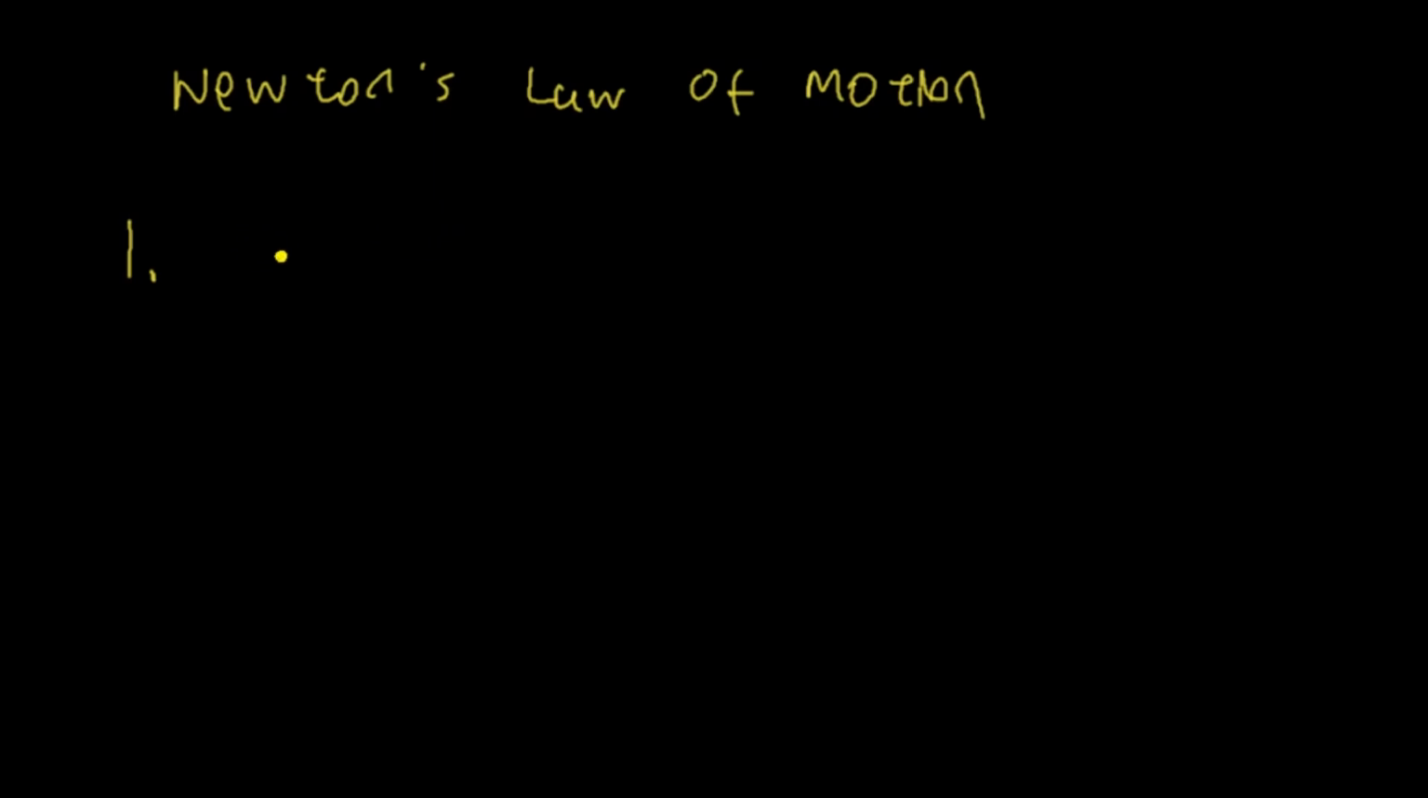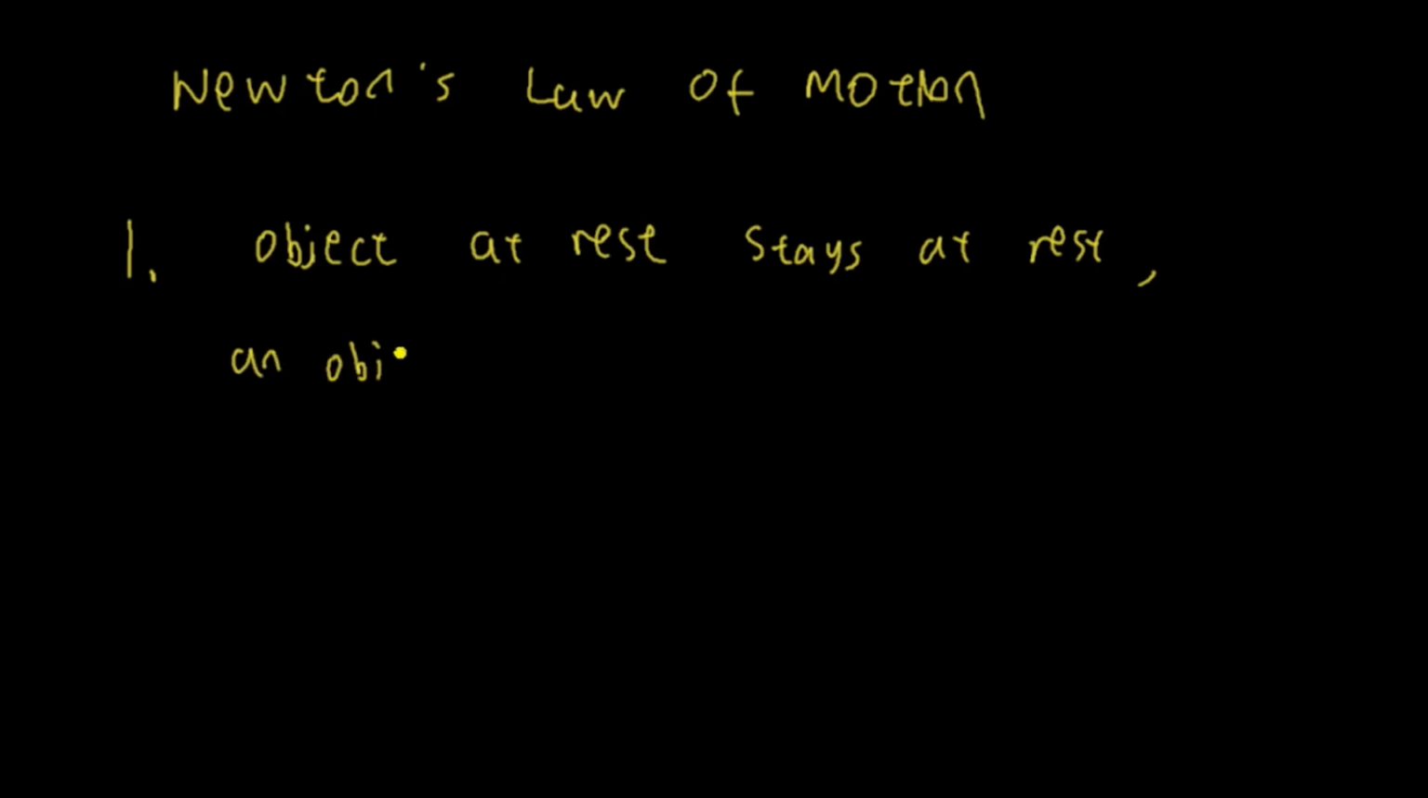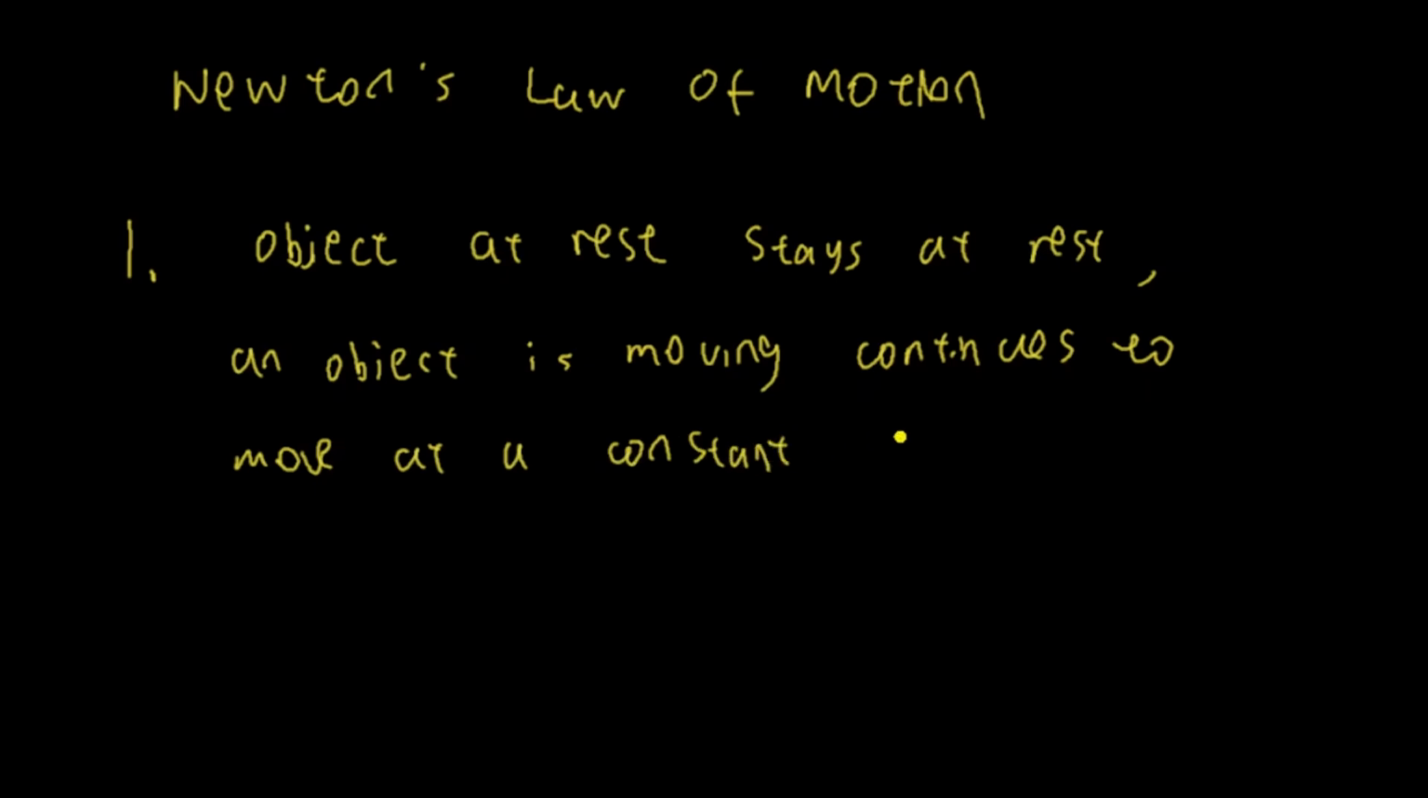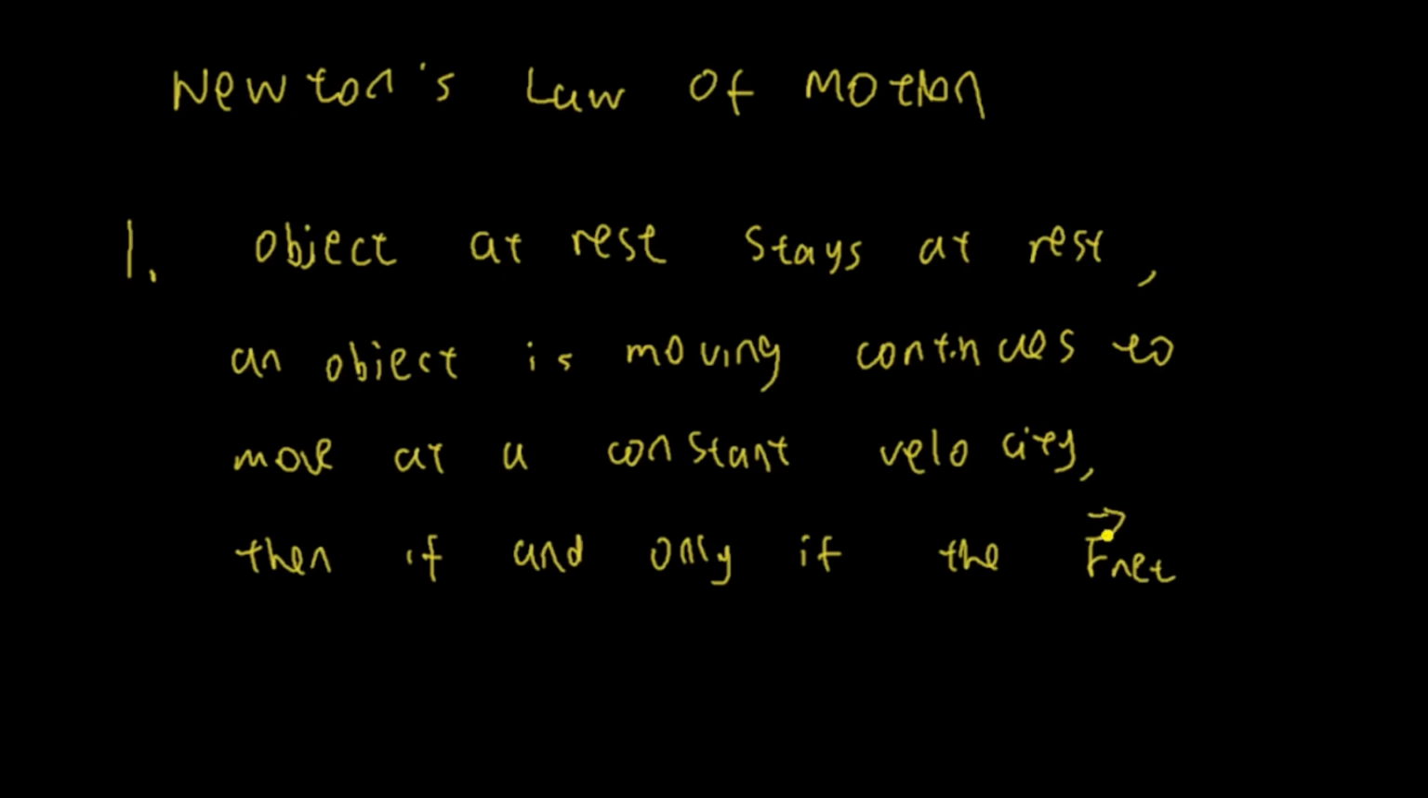So let me write that down. An object at rest stays at rest, or an object that is moving continues to move at a constant velocity, if and only if the net force acting on the object is 0.